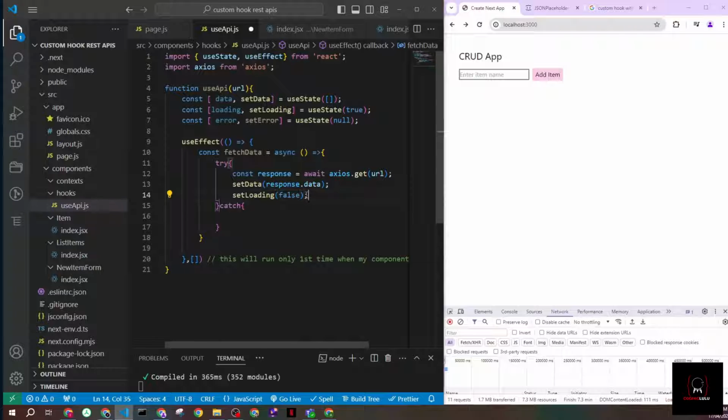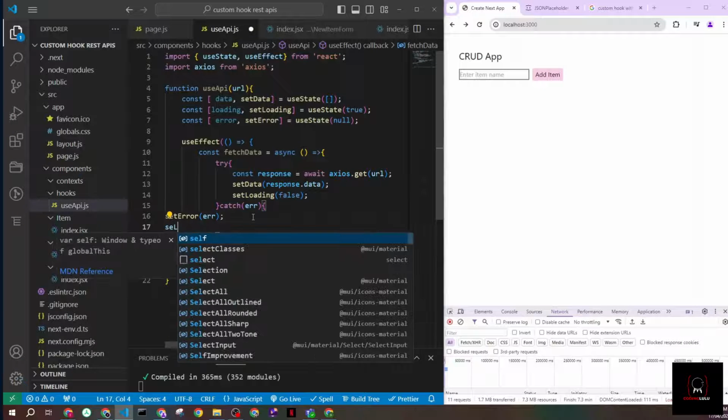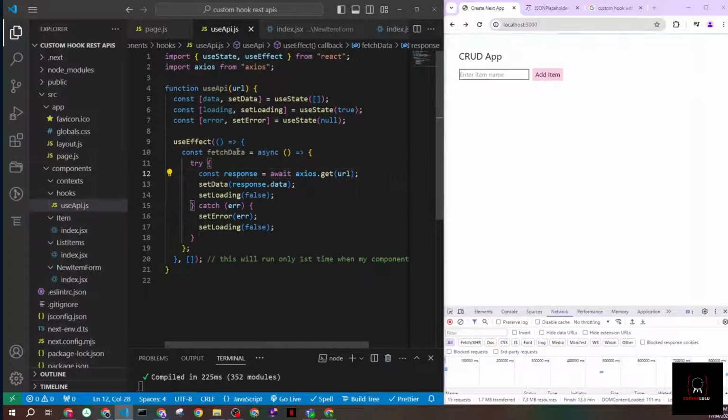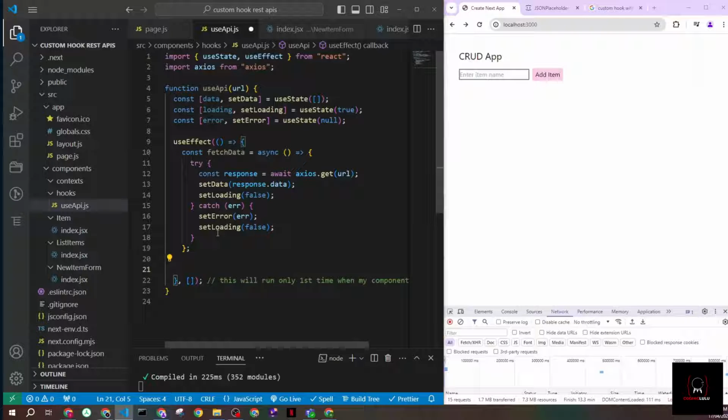I'm not loading anymore. Now, let's say an error happens. If an error happens, I want to set my error state, so I'll say setError to error, and again, of course, set my loading to false when that one is completed. Now I declared my function, and now I need to trigger it. So I'll just come down inside my useEffect and trigger that function, fetchData, and that should do it for us.